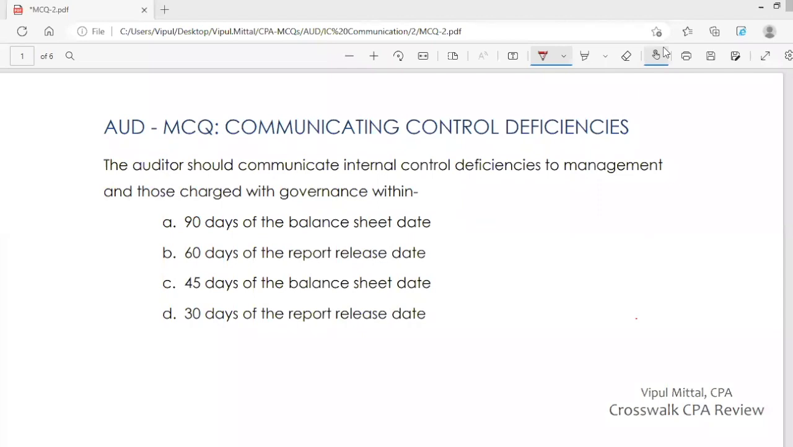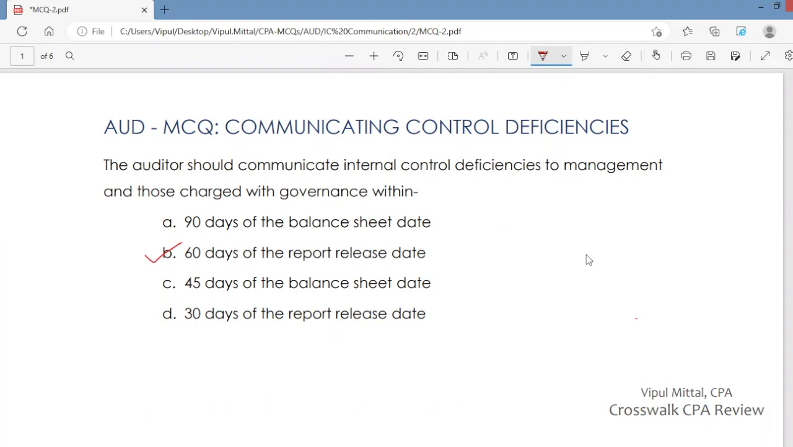So you have to communicate significant deficiencies and material weaknesses to management and those charged with governance. This communication should be in writing. Now, this communication should be made within how many days? Within how much time? So this communication should be made within 60 days after the report release date. So this communication should be within 60 days of the report release date.